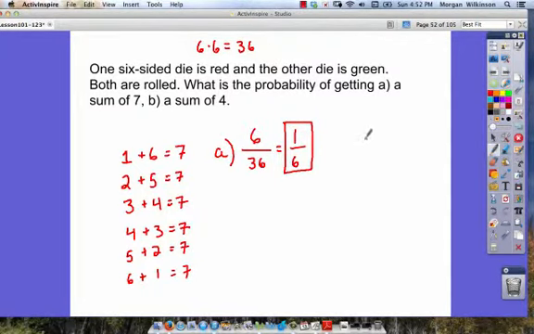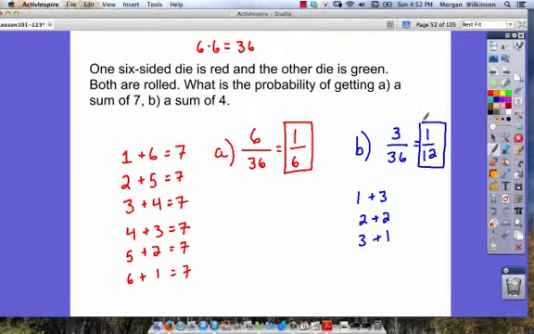Now part B asks for the probability of getting a sum of 4. Well, we could get 1 plus 3, we could get 2 plus 2, or we could get 3 plus 1. So we have 3 different ways. So we could have 3 out of 36, because there's still 36 total possibilities when we roll two 6-sided dice. We reduce by dividing both by 3, and we get 1/12. And we've got our final answer.